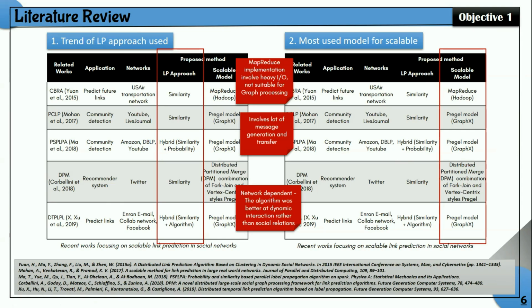For PCLP, the limitation is that they are using GraphX, and GraphX involves lots of message generation and transfer. This also will affect the communication overhead time. And for the last one, TLPLP, they are using hybrid and the Pregel model in GraphX. However, their limitation is that the link prediction approach they use is network dependent, meaning that the algorithm was better at dynamic interaction rather than social relations.